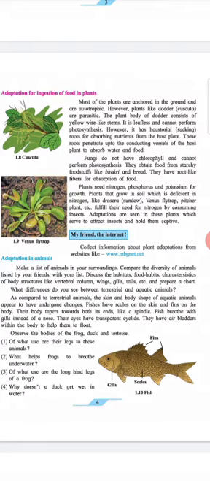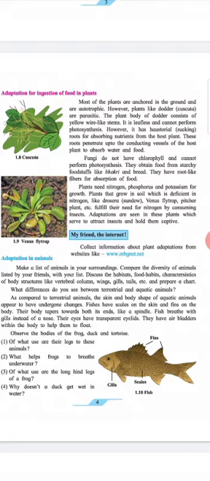The plant body of a dodder consists of yellow wire-like stems. It is leafless and cannot perform photosynthesis. However, it has haustorial (sucking) roots for absorbing nutrients from the host plants. These roots penetrate up to the conducting vessel of the host plants to absorb water and food.